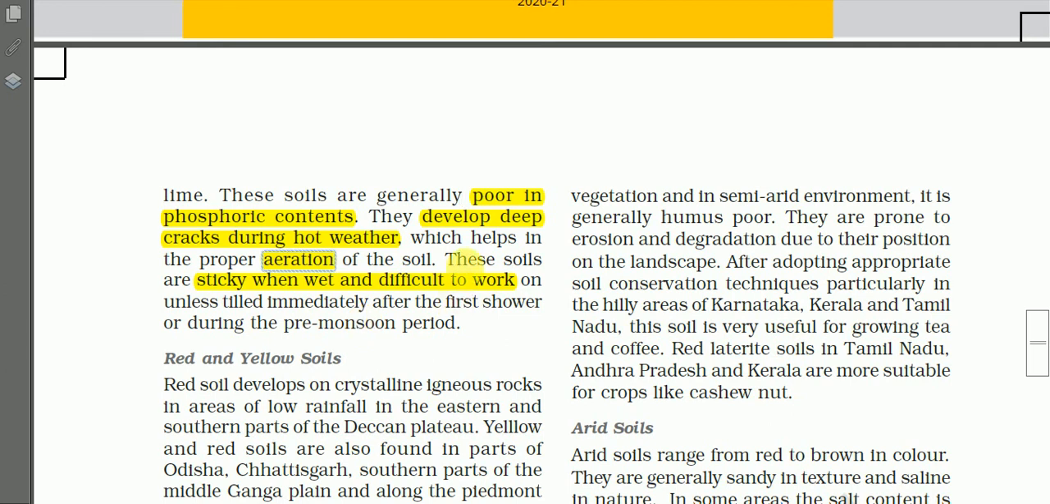These soils are sticky when wet and difficult to work. When there is rainfall, the soil becomes very sticky and very difficult to plow, unless we till the soil immediately after the first shower or during the pre-monsoon period. So if you want to work on this soil, we must plow immediately after the first rainfall, otherwise the soil will become sticky. This is another important characteristic of the black soil.